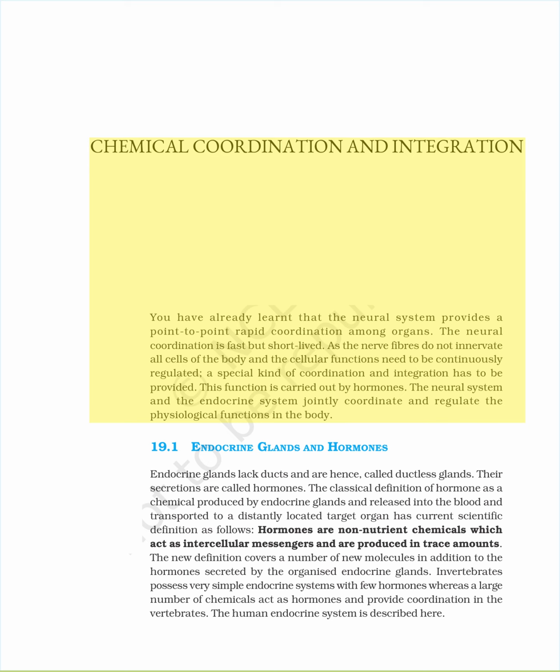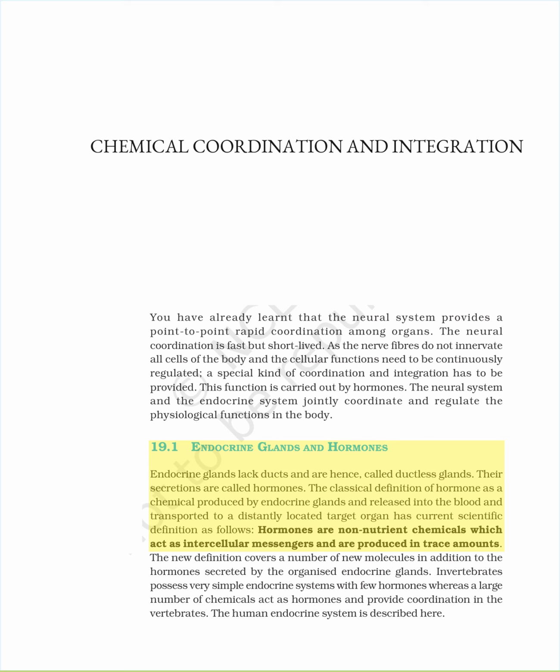Chemical coordination and integration. You have already learnt that the neural system provides a point-to-point rapid coordination among organs. The neural coordination is fast but short-lived. As the nerve fibers do not innervate all cells of the body and the cellular functions need to be continuously regulated, a special kind of coordination and integration has to be provided. This function is carried out by hormones. The neural system and the endocrine system jointly coordinate and regulate the physiological functions in the body.